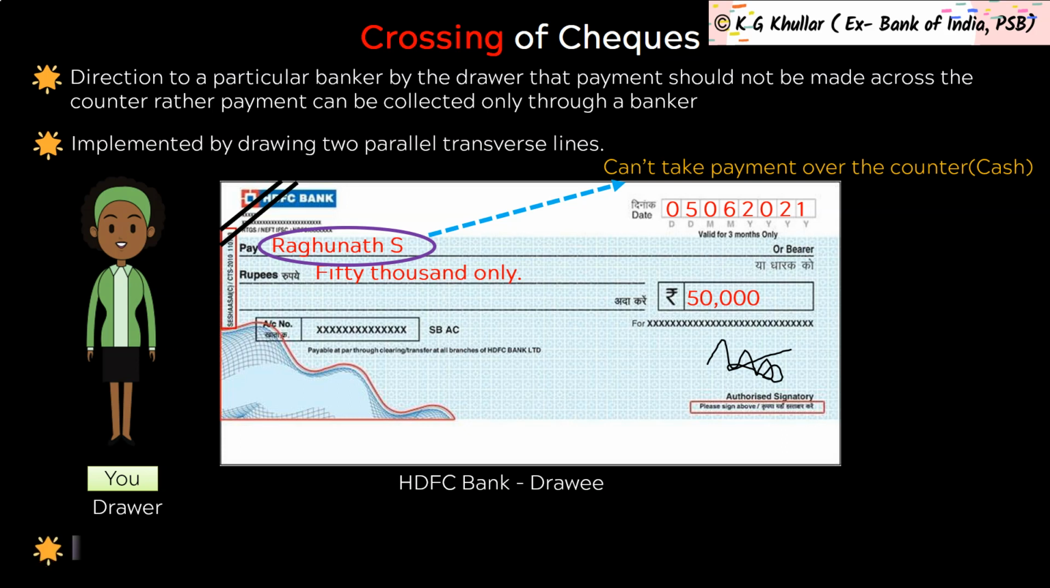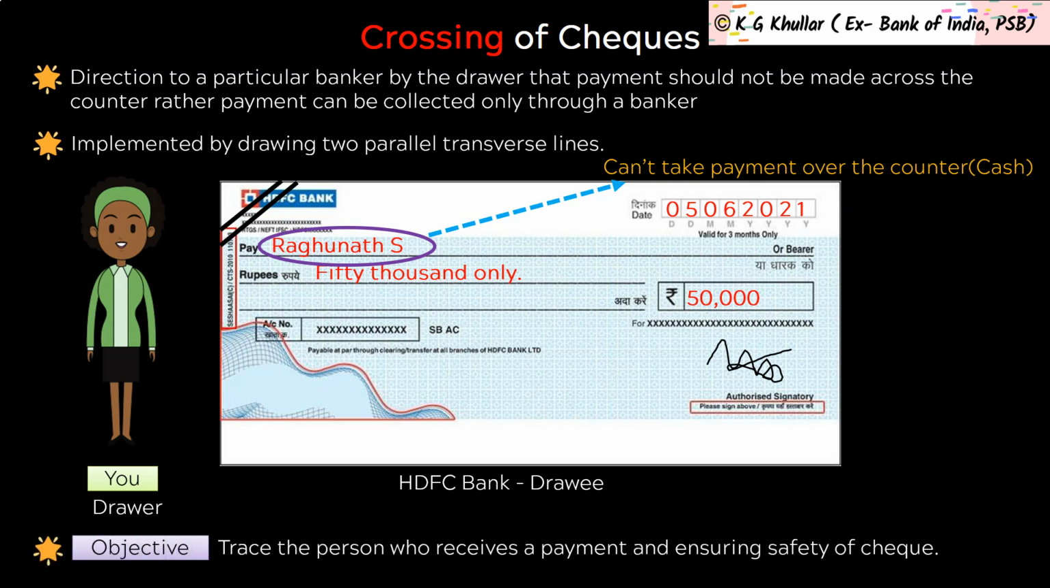Now the main objective of crossing is basically to trace the person who receives the payment and hence ensure safety of the check. If the check is made open, that is without crossing, then any person could have taken the cash. And this Mr. Raghunath S could have said that he didn't receive any amount. Now after crossing the check and the amount being credited directly to Mr. Raghunath's account, he can nowhere allege that he didn't receive the amount.